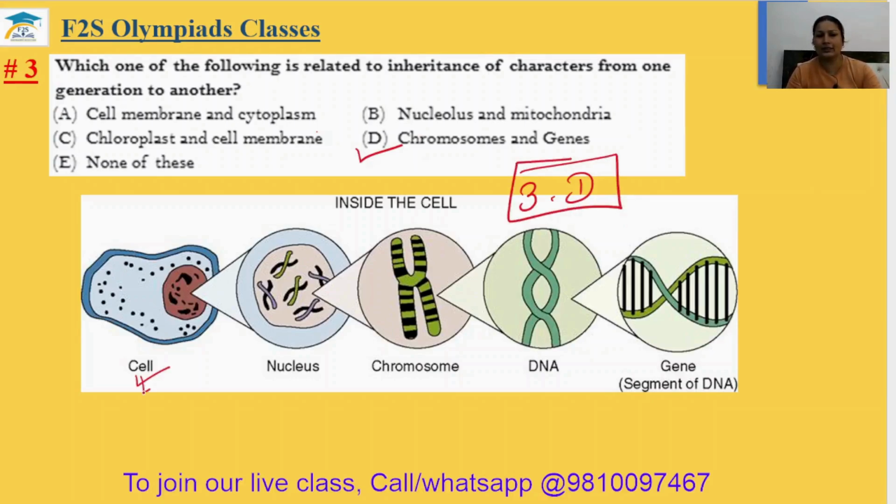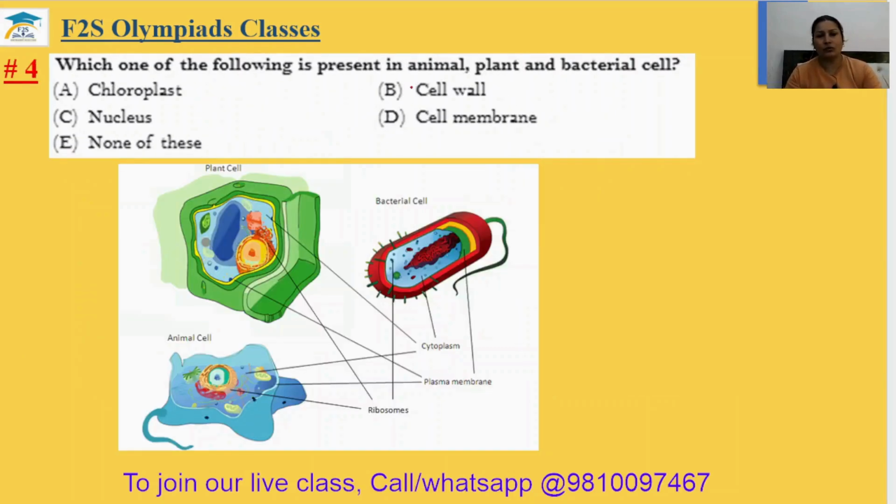You can see here in the cell there is the nucleus. Inside the nucleus there is the chromosome, and chromosome consists of DNA, and DNA contains gene. Question number 4. Which one of the following is present in animal, plant, and bacterial cell? Means all three cells, these things are common. So you can see cytoplasm is found in all three cells. Plasma membrane, that is known as cell membrane, is also found in all three cells, and ribosome is found in all three cells. So you can say cell membrane will be the answer. Fourth answer is option D.